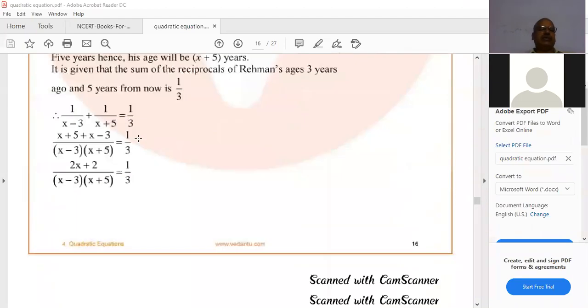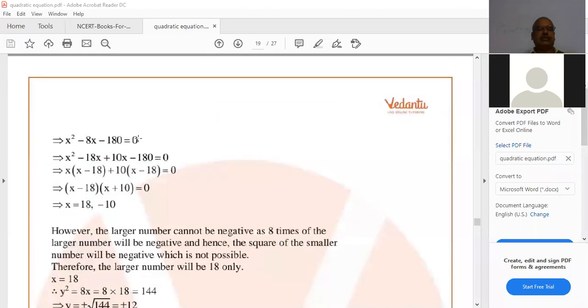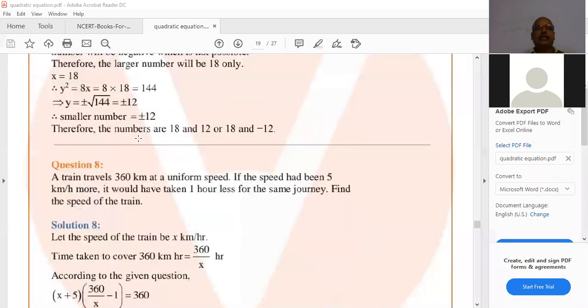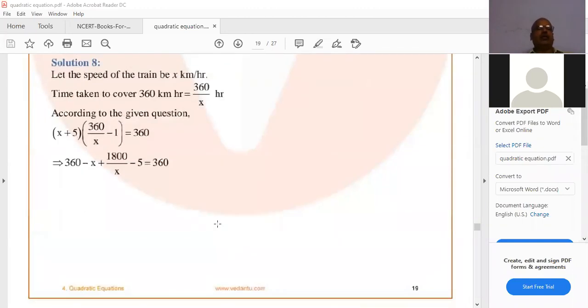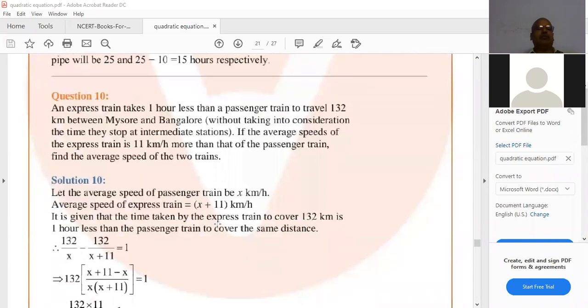Here, it was not given in the previous exam, I think. Here, not there in linear equation, I think. Here there is 360 kilometers. Speed has 5 kilometers per hour, 1 hour less. Same journey, same model. Question number 8, question number 10, same model.